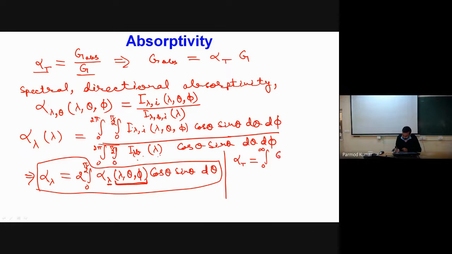The integral from 0 to infinity of G lambda i d lambda divided by the integral from 0 to infinity of G lambda b d lambda. So this alpha total I can simply write in the numerator as the integral from 0 to infinity. In place of G lambda i, can I write alpha lambda into G lambda b?